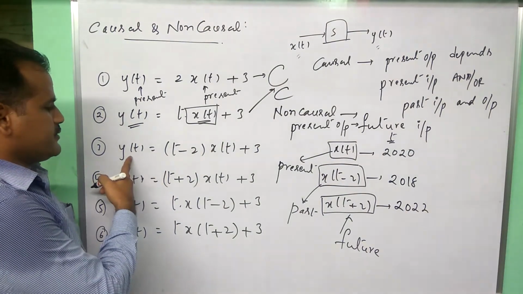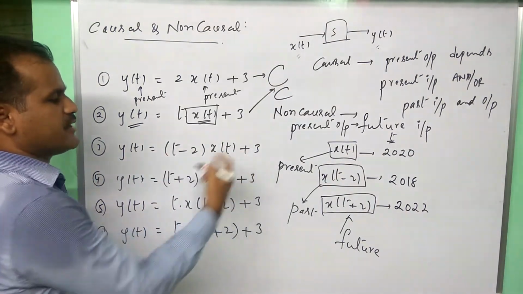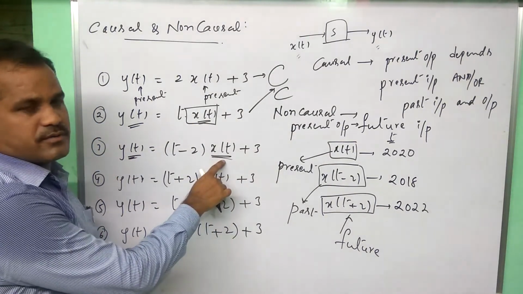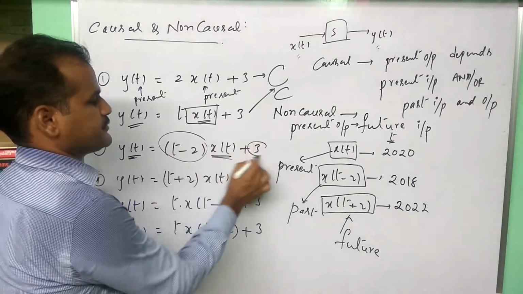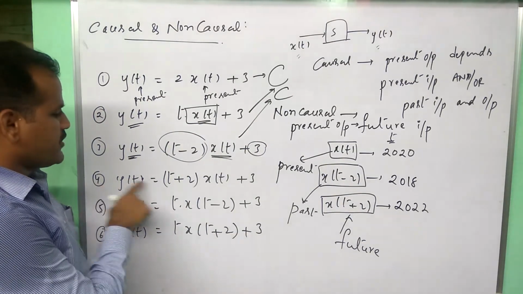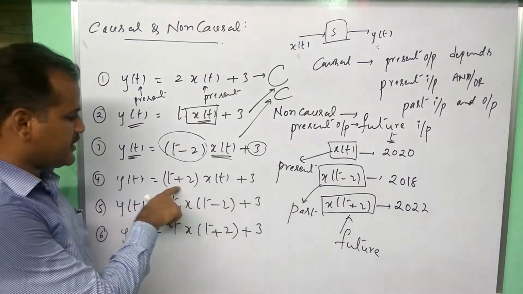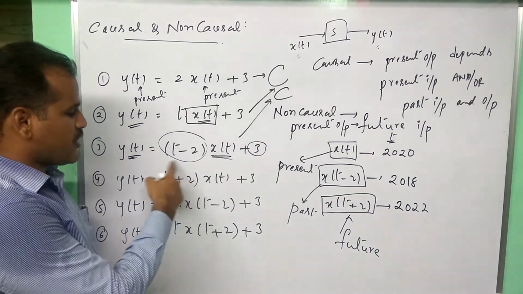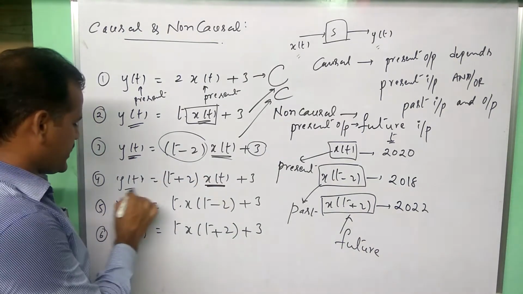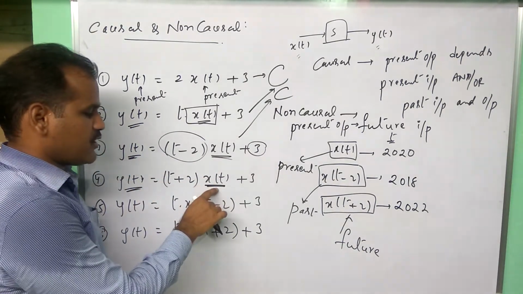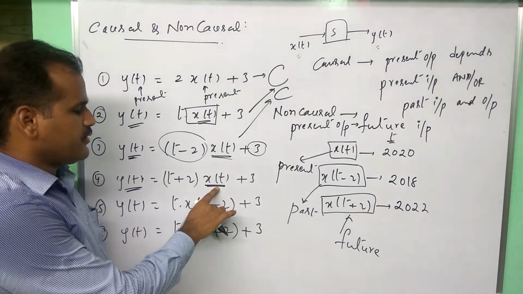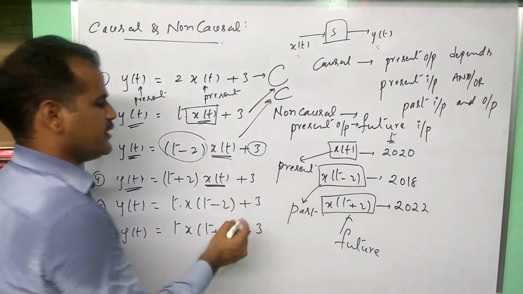And third one, y of t is t minus 2 x of t plus 3. This is the input, this is output. Present input, irrespective of other quantities. This is a causal system. If you observe, t plus 2 is not in x of t. It is an outside quantity. We don't need to consider it in causality. So x of t is present, y of t is present. Present output depends upon only present input. There is no past or future input values.